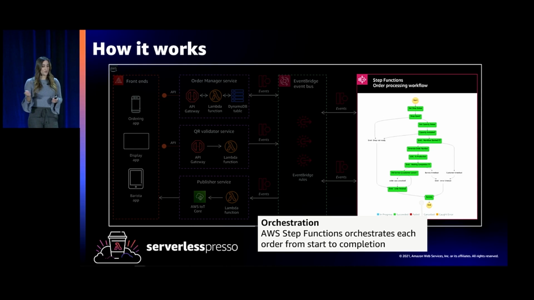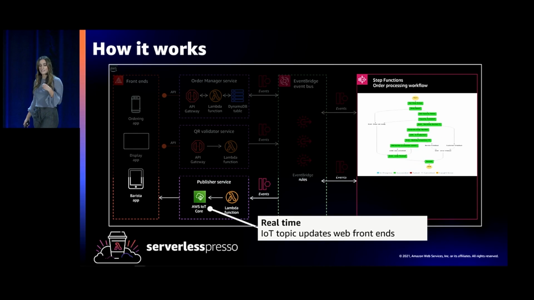And then Step Functions orchestrates the entire order processing workflow. This is where all of the validations are done. It checks, is the store open? Can I take new orders? Step Functions also does timeouts. So you have 5 minutes to place the order from the time that you scan the QR code, and the barista has 15 minutes from the time that they receive the order to the time that they mark the order as ready. And these timeouts are built into the workflow.